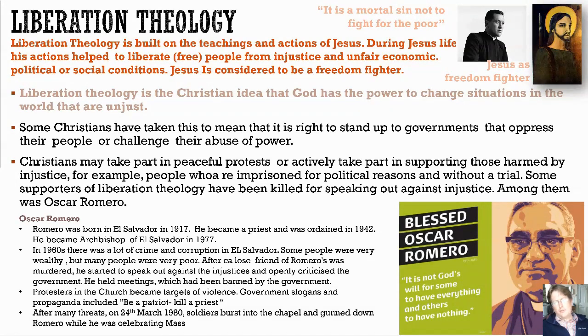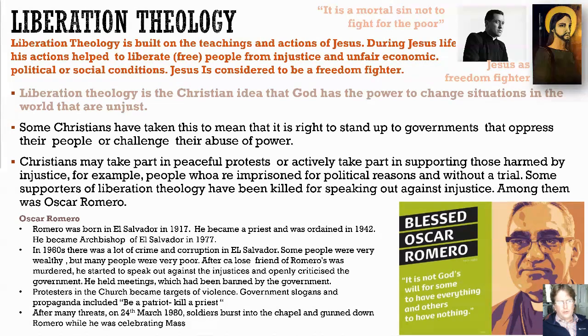Among them was Oscar Romero. Unlike Camilo Torres, Romero was a pacifist, but he believed in non-violent resistance. Romero was born in El Salvador in 1917. He became a priest. He was ordained in 1962, and he became Archbishop of El Salvador in 1977. He said, "It is not God's will for some to have everything and others to have nothing."